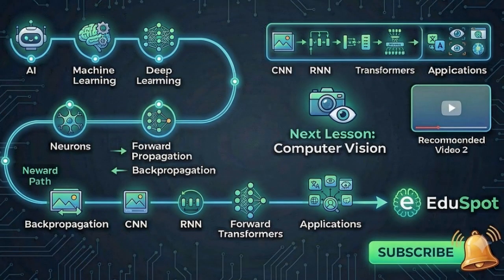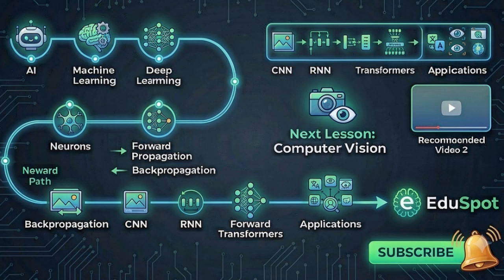Congratulations! You have completed a beginner-friendly introduction to deep learning. Let's quickly review what we learned today. We started by understanding what deep learning is and how it fits within artificial intelligence and machine learning. Then we explored artificial neurons, neural networks, and the input, hidden, and output layers.